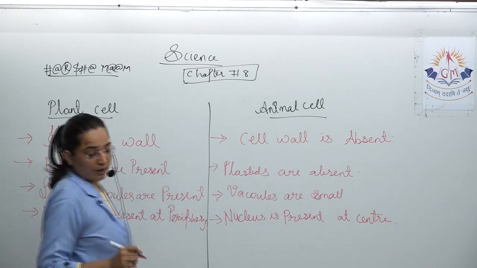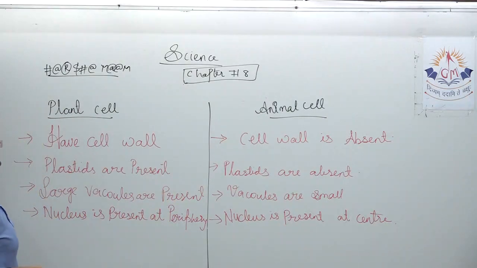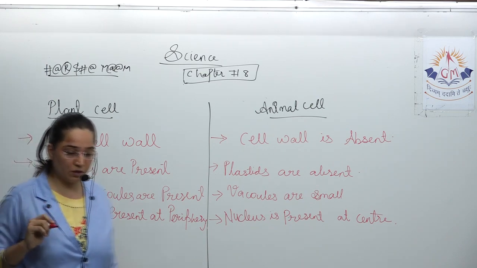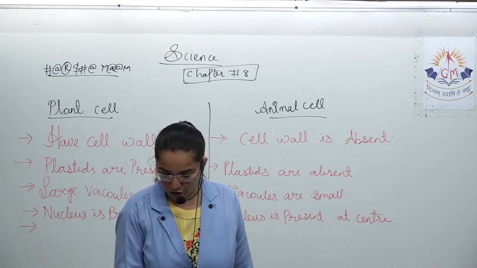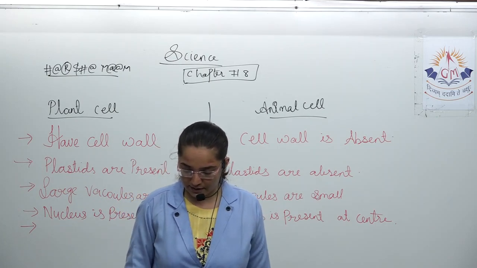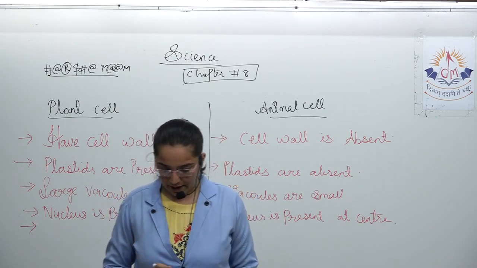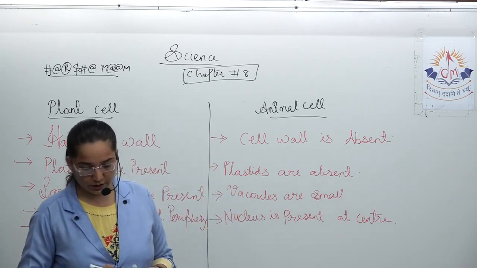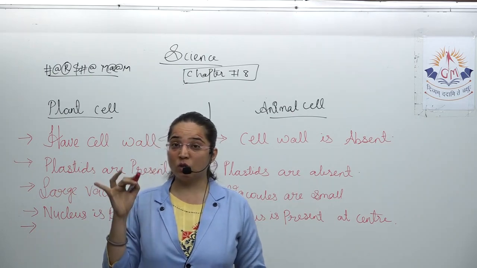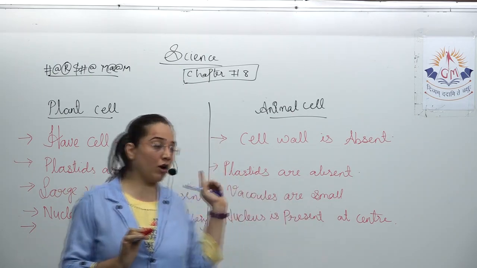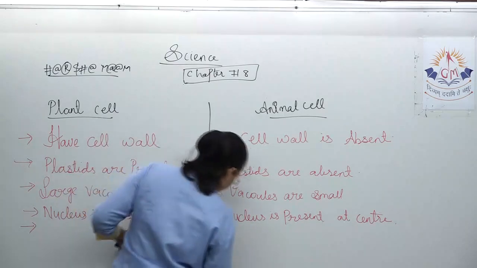Okay, let us move further to the next particular part of the plant cell, and this is the last part. Just observe the diagram that is given on one of the pages of your textbook, plant cell and animal cell, and compare it. You will come to know that there is one organelle which is centrosome. It is present only in animal cell but not in plant cell.